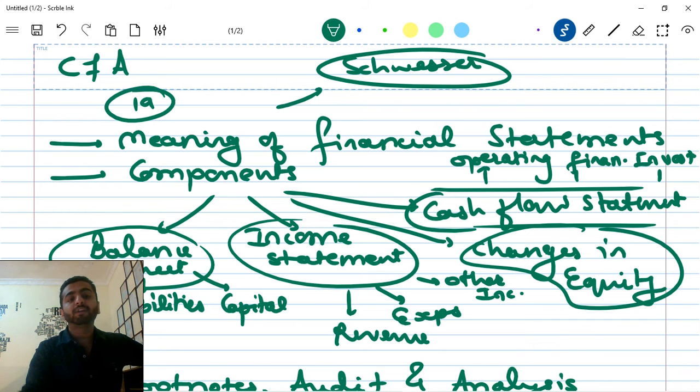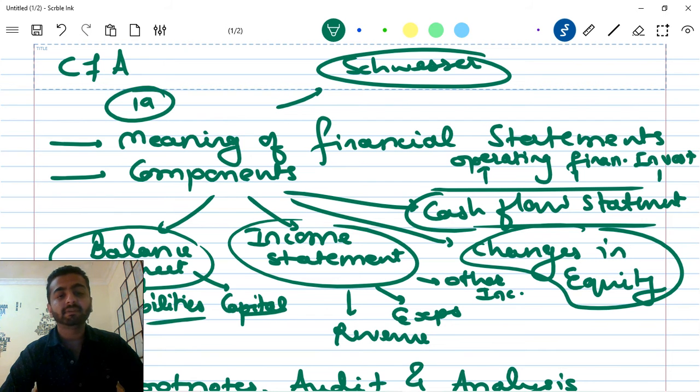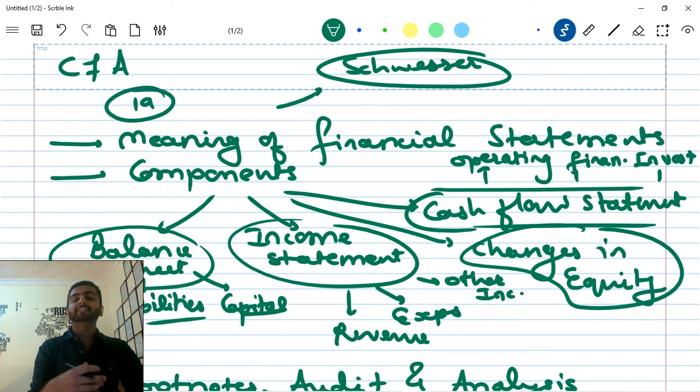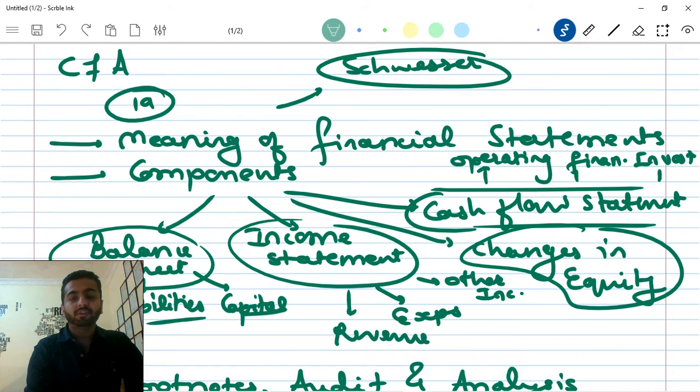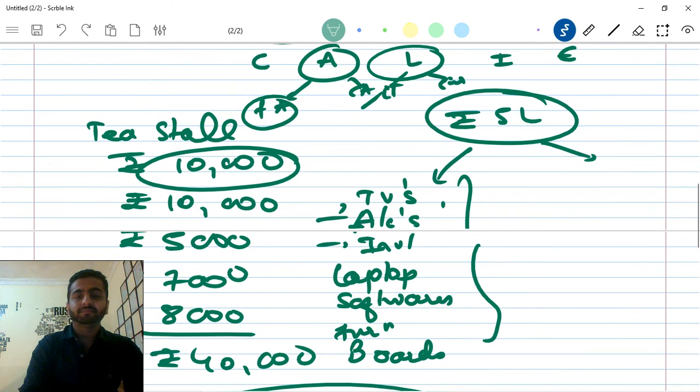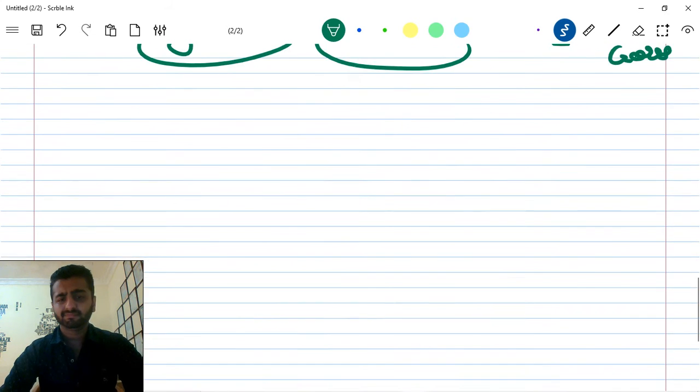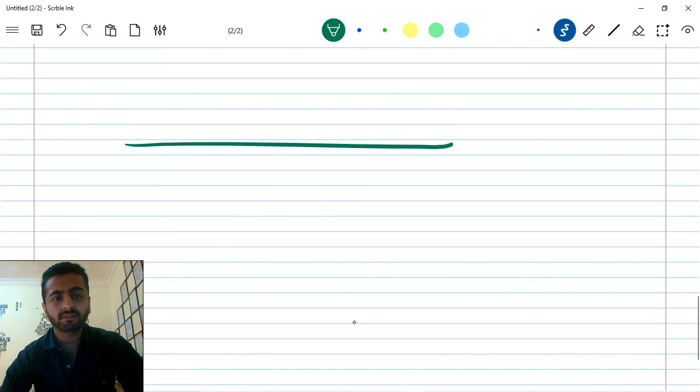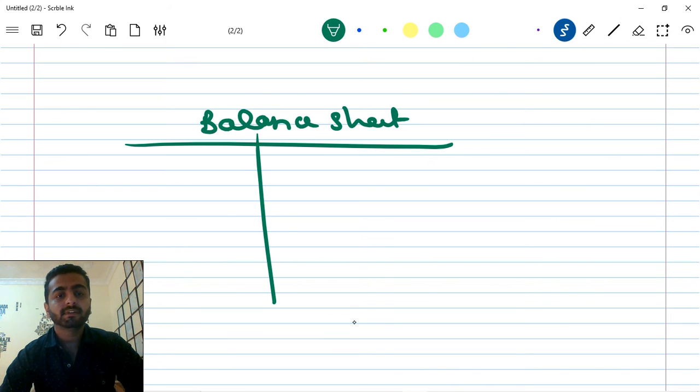The first component is the balance sheet. I've mentioned the three components: assets, liabilities and capital. The amount you have invested in the business is capital. Liability is the amount you are supposed to pay to someone, and assets are the properties you own. I'll give you a very simple example, and the balance sheet will be done here. We'll divide the balance sheet in two parts.